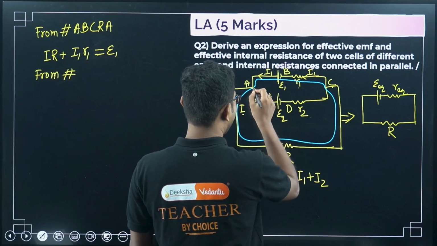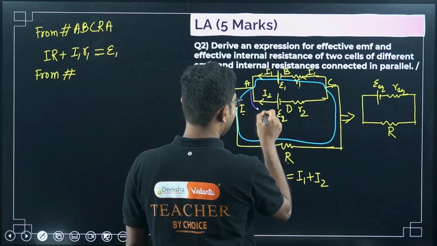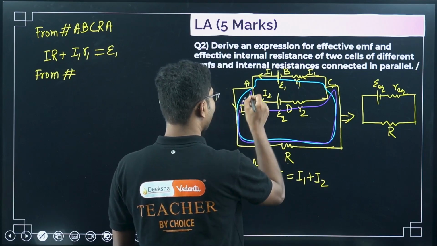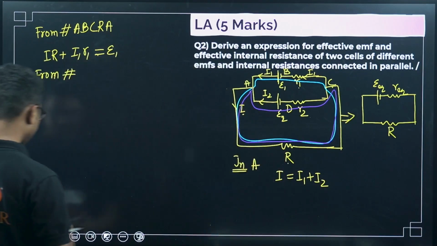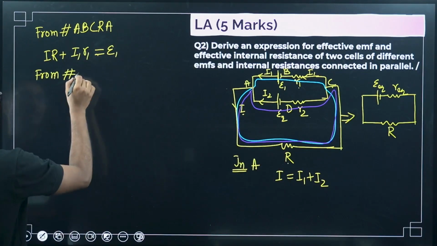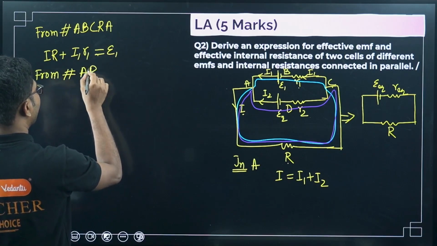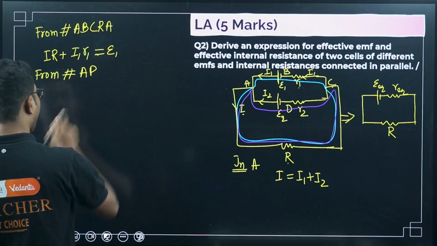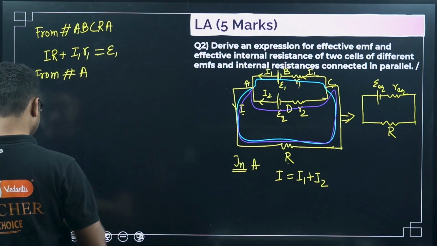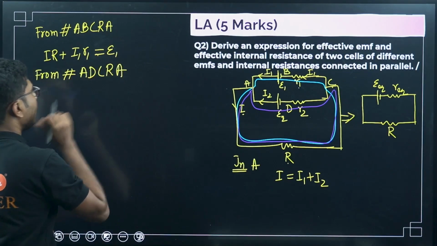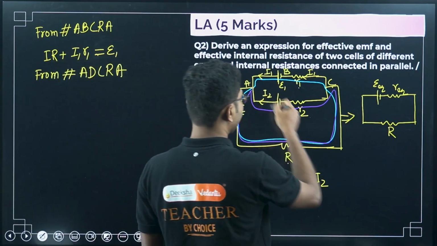Okay, A, D, C, R, going back to A. Okay, so this is our second loop. A, instead of going to B, we are going to D now. Okay, A, D, C, R, A. Okay, so only one point is changing. Now we are going in this loop.